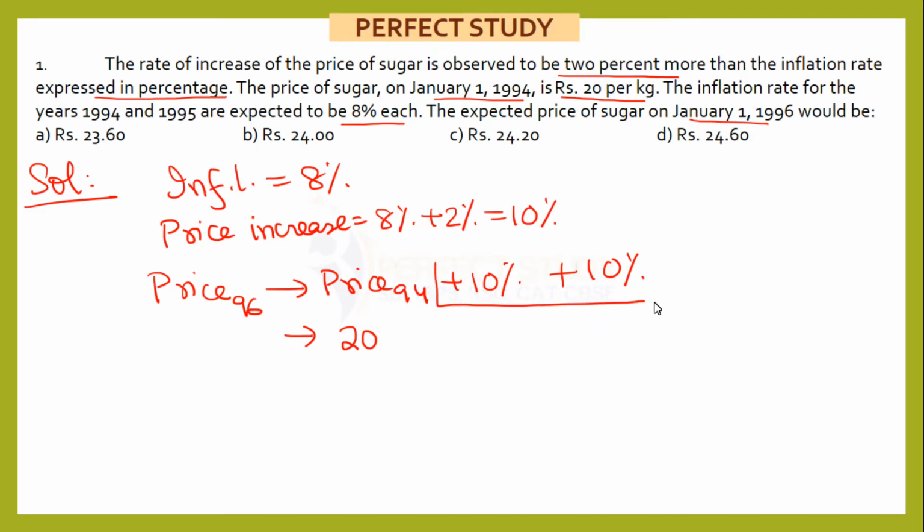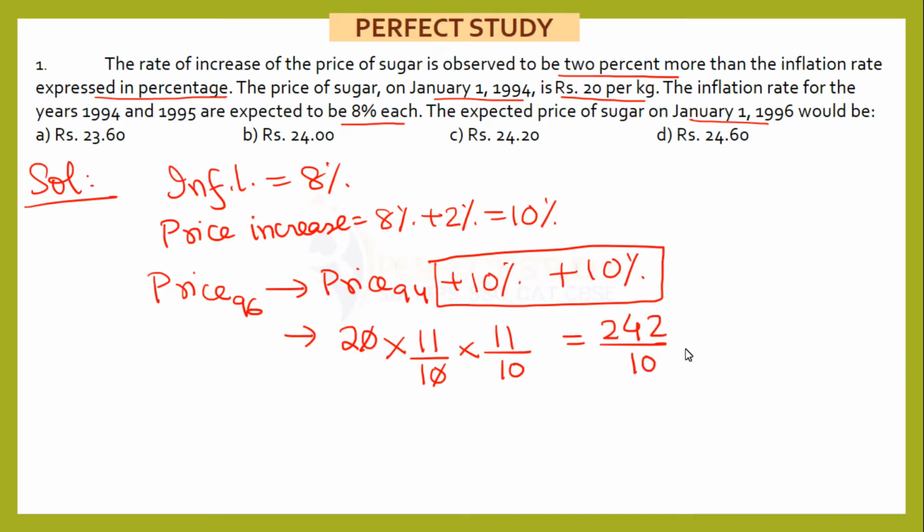It is not the way actually the plus that I have written. What you are supposed to do is, if anything increases by 10%, that means our fraction becomes 11 by 10, and second round 10%, again the fraction will be 11 by 10. So 11 into 11, 121 multiplied by 2, that will give you 242 divided by 10.